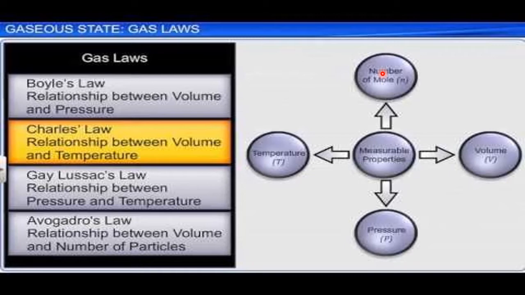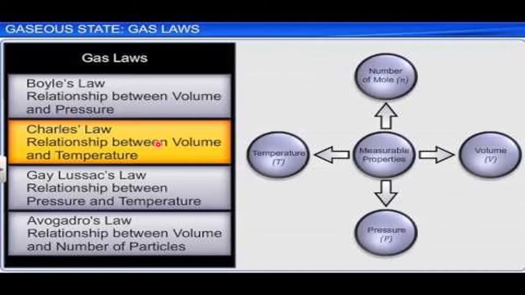So we have to understand four laws. One is Boyle's law, Charles' law, Gay-Lussac's law, and Avogadro's law. So what is Boyle's law? See, I told among the four, you have to make conditions P, V, T, and N. So here in Boyle's law, we learn about the relation between V and P. What are the remaining two? Remaining two are constant. So under those two constant, how do these two vary?